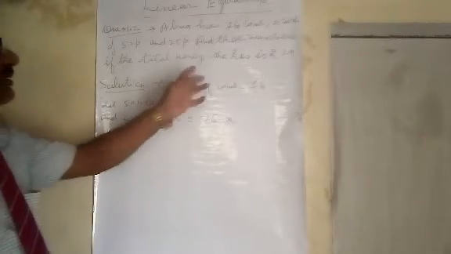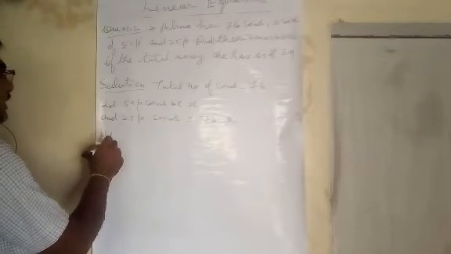So, the total money she has is rupees 29. Therefore, according to the question,